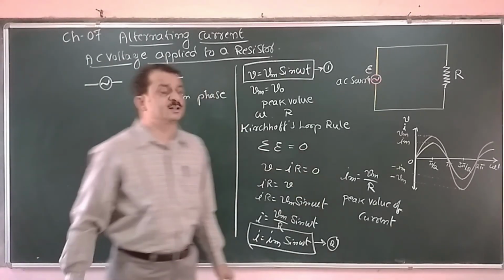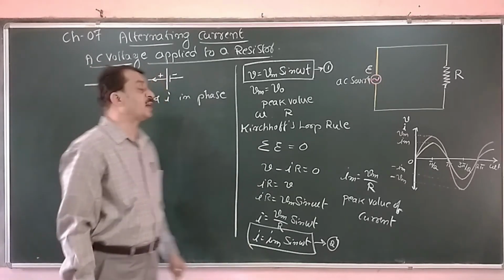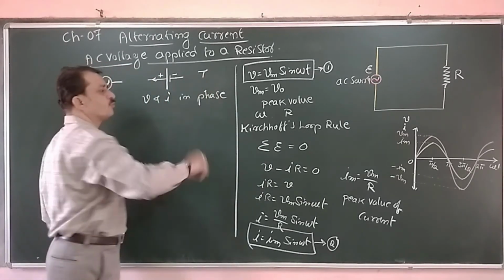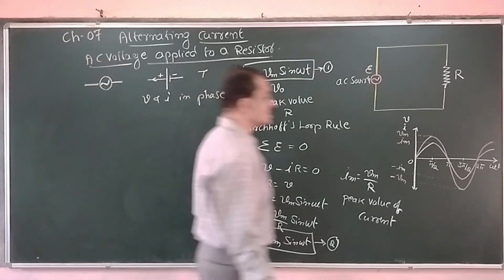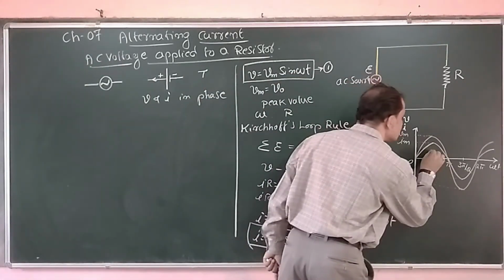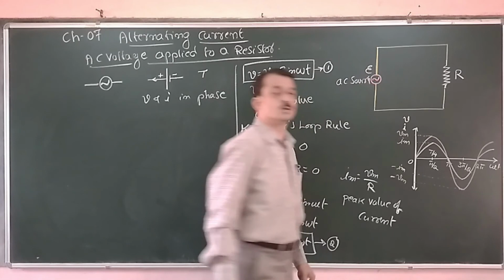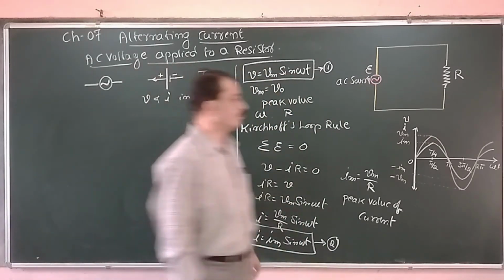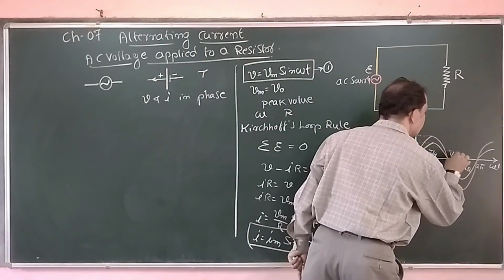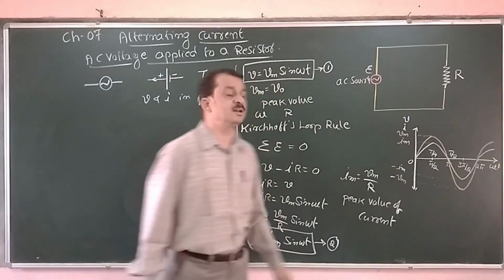If you write the x-axis in terms of time period, if capital T is the time period of oscillation, then the x-axis can be written as: this one becomes T by 4, 1/4 of a cycle. This point becomes T by 2, half of a cycle.